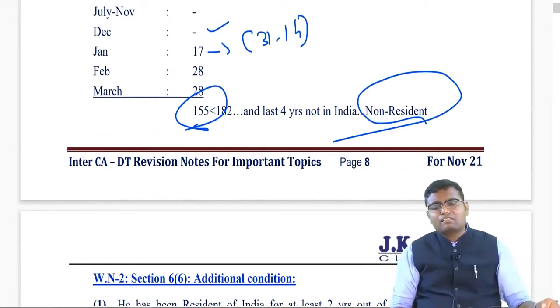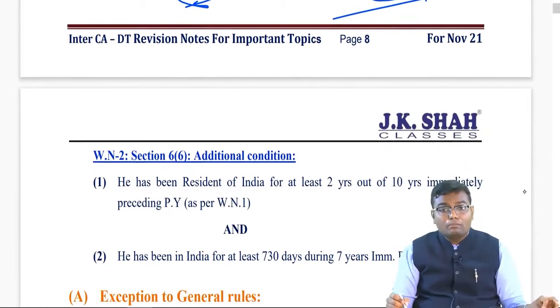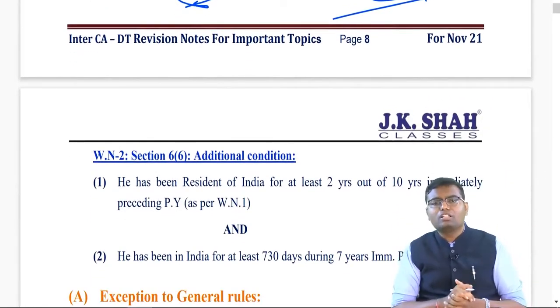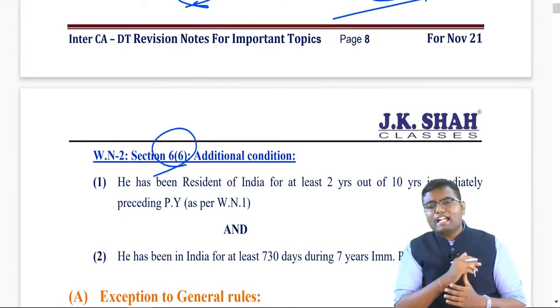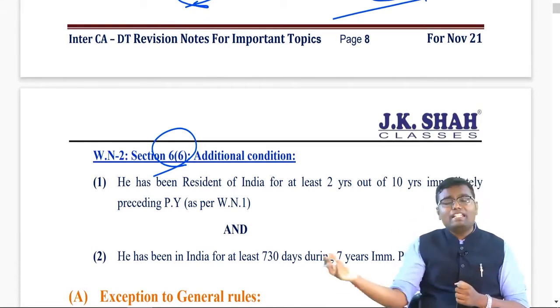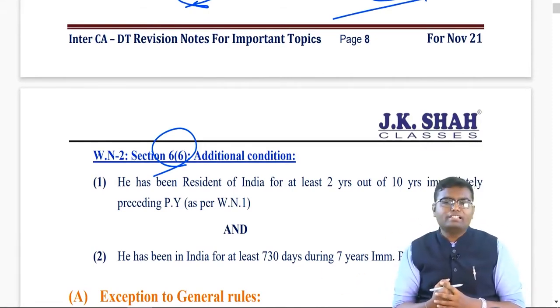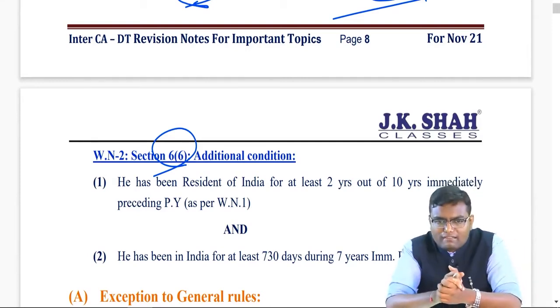Are you understanding this? Now, once you become non-resident, you don't have to see anything else. But once you become resident, you have to see whether you fulfill both additional conditions or not. Section 6, subsection 6. If you satisfy both additional conditions, you will become resident and ordinary. If you don't, then you will become RBOR, that is resident but not ordinary resident. Otherwise, ROR, that is resident and ordinary resident.